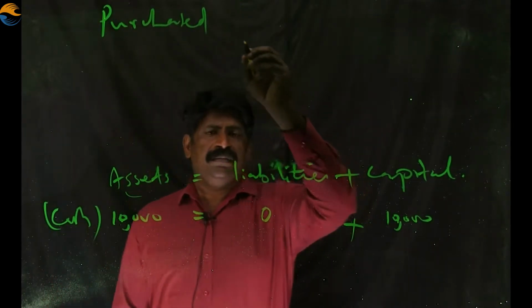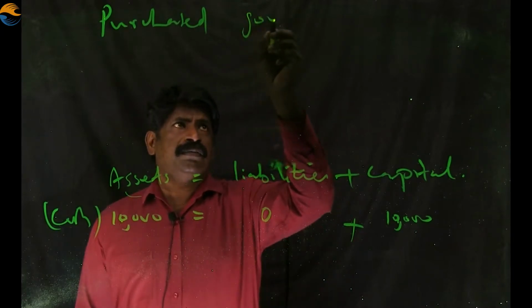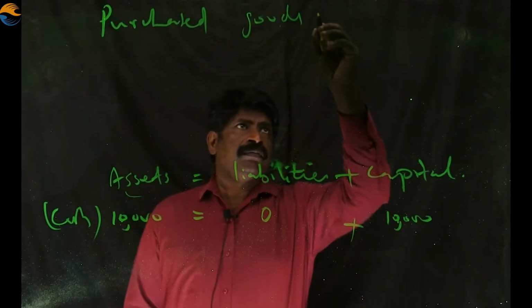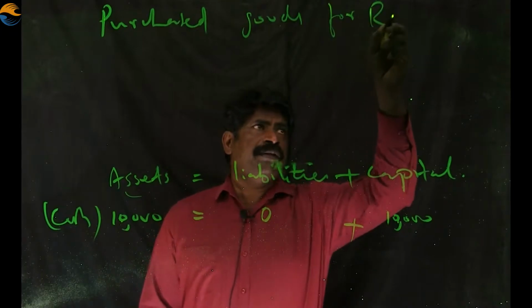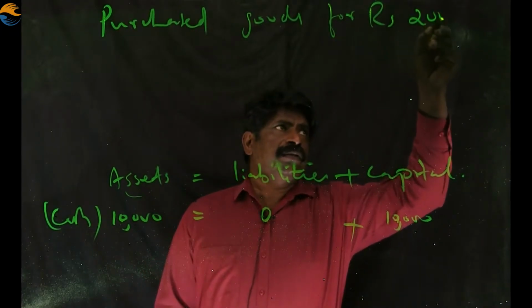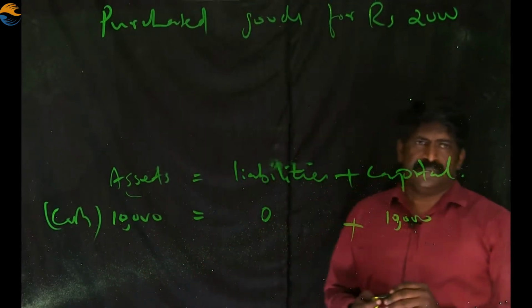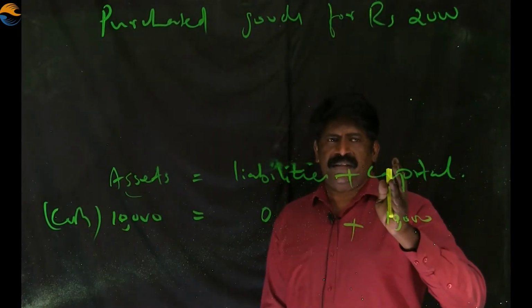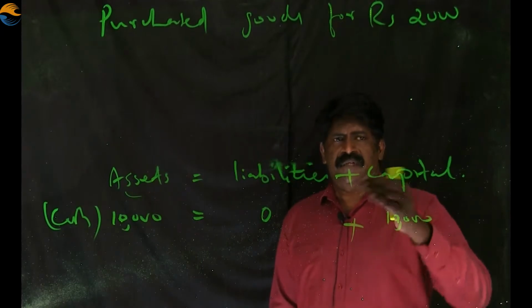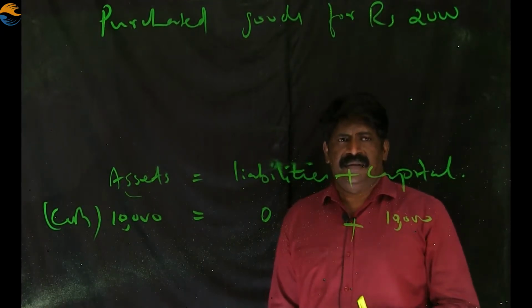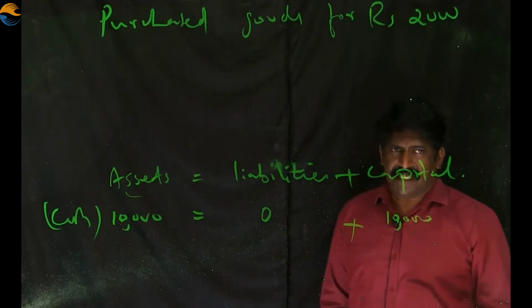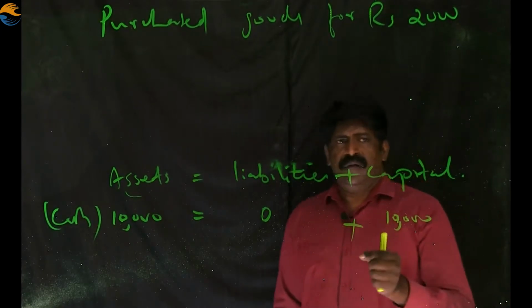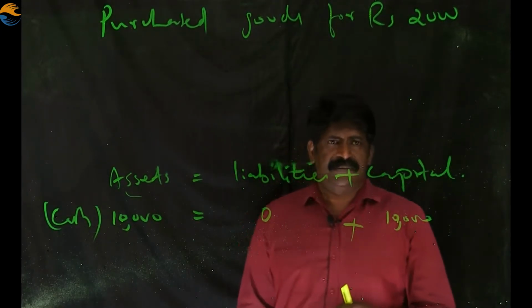Purchase goods for rupees 2,000. So this is another transaction. The first transaction, you remember, was investing money and starting business with rupees 10,000, and now the cash is with us.